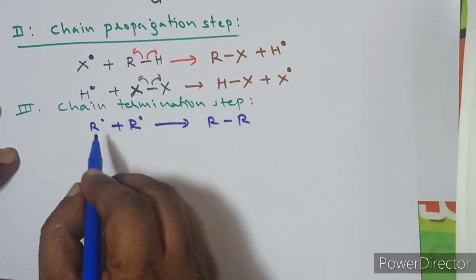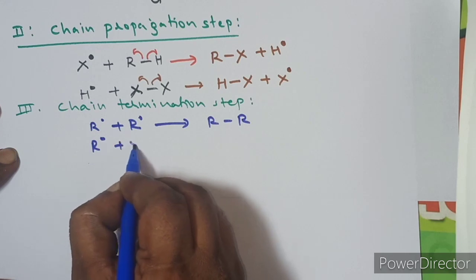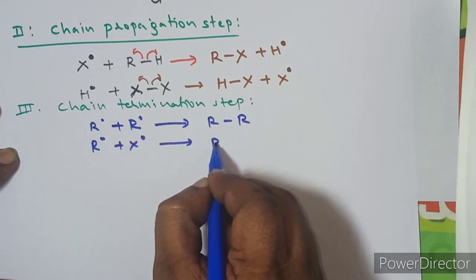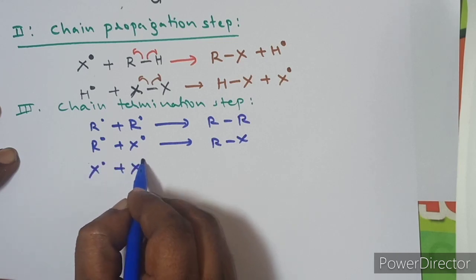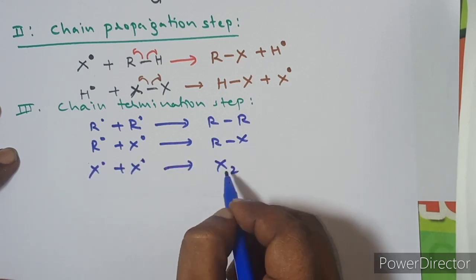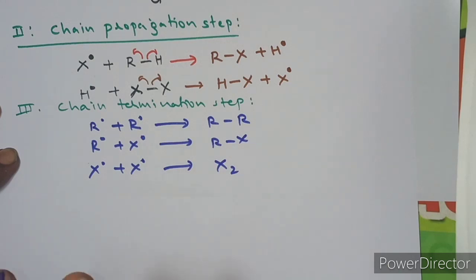This is also possible, and one alkyl radical can react with a halogen radical to produce an alkyl halide. Two halogen radicals can also react together to form the halogen. Whatever radicals are available will react with each other and result in the formation of a mixture of different products. This is called the chain termination step.